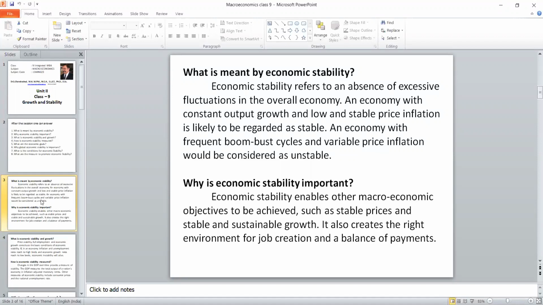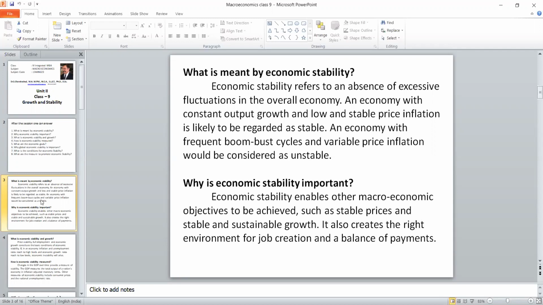The next question in our mind: is economic stability needed? Definitely. There are a number of macroeconomic objectives, such as maintaining a minimum standard of living, avoiding unemployment, and other major economic objectives. These can be achieved only by maintaining economic stability.